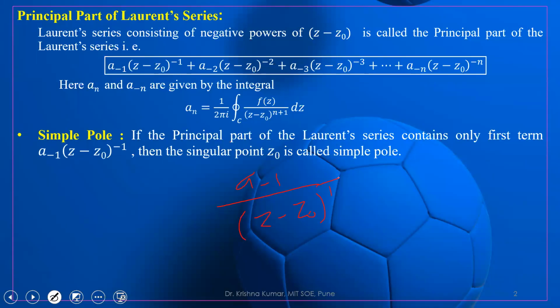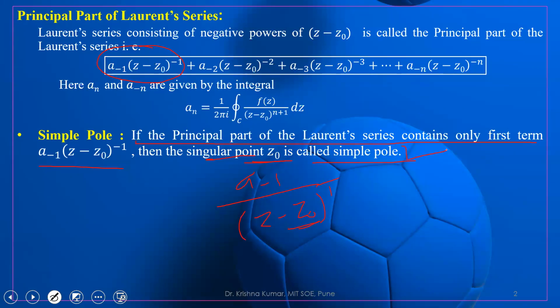So if the principal part of the Laurent series contains only the first term, then the singular point z0 is called a simple pole. Why is it called a singular point? Because if you put z equal to z0, the function will not be defined, meaning it will not be analytic. So this singular point z0 is called a simple pole.